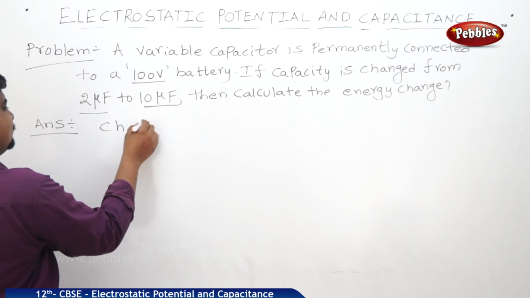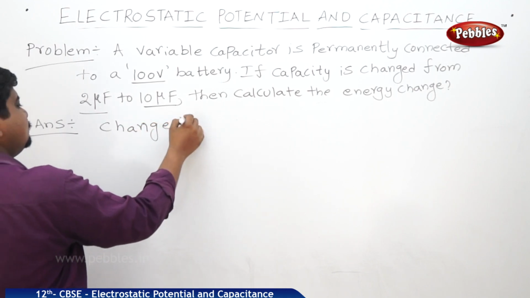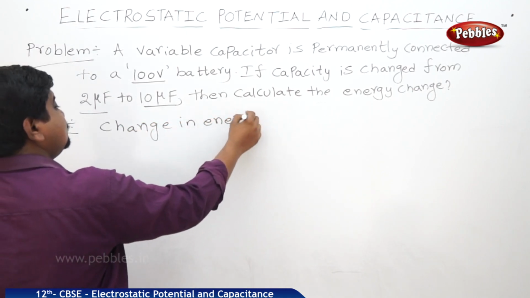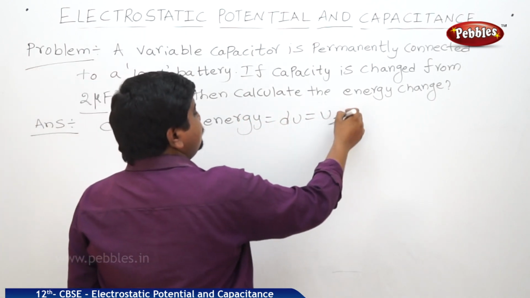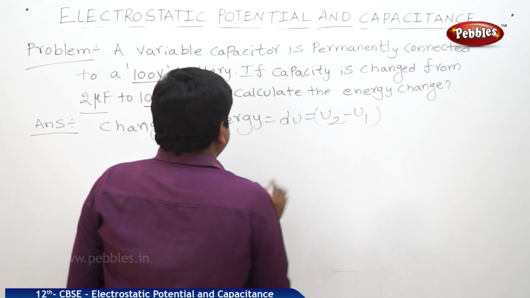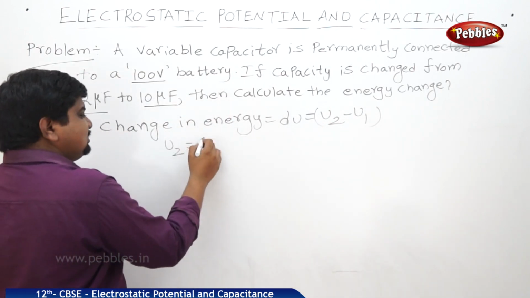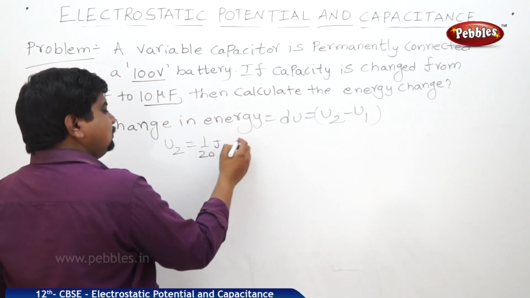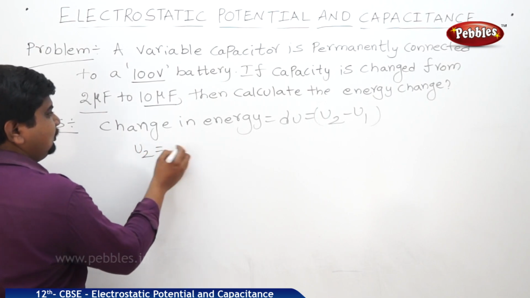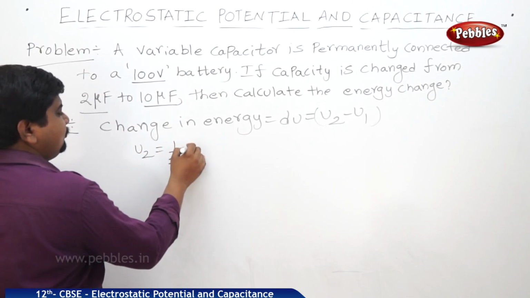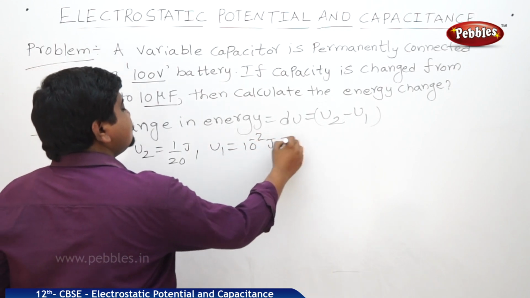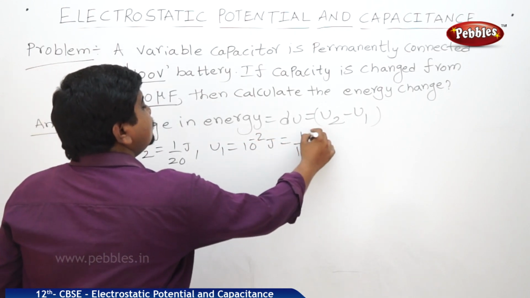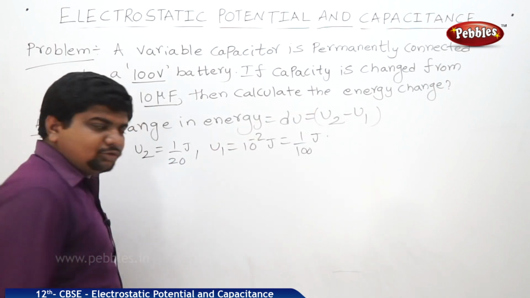Change in energy dU is equal to U2 minus U1. U2 is equal to 1 by 20 joules. U1 is equal to 10 to the power of minus 2 joules, which is nothing but 1 by 100 joules. Now we are going to find the difference U2 minus U1.